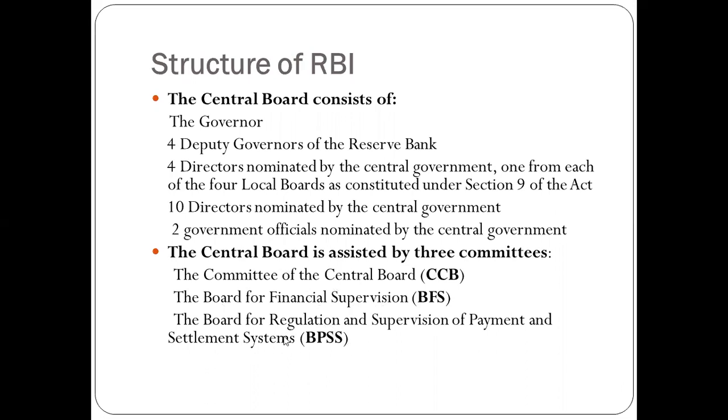The third committee plays an important role in the rules and regulations and supervision of payment, which they have to provide to the numerous banks. So these are the bodies which help to run the RBI, and these are the people who work for the RBI in the different regions.